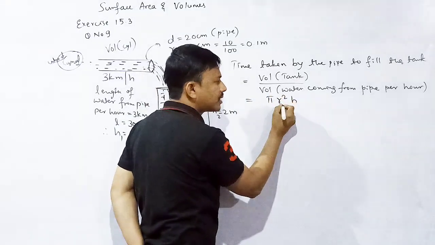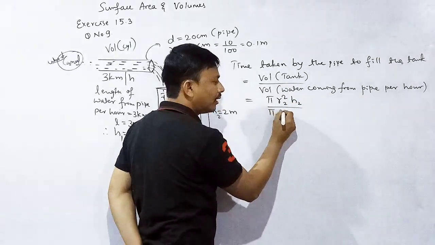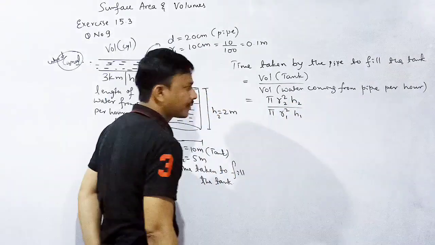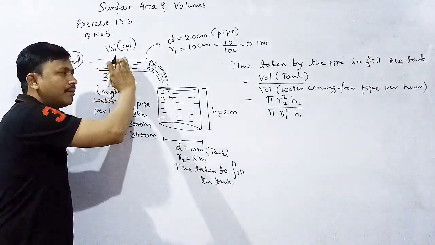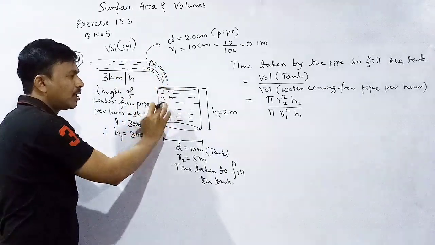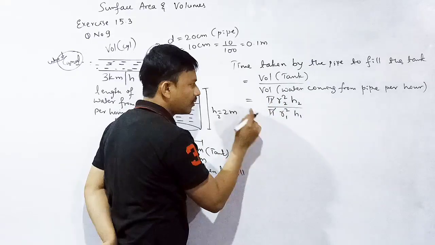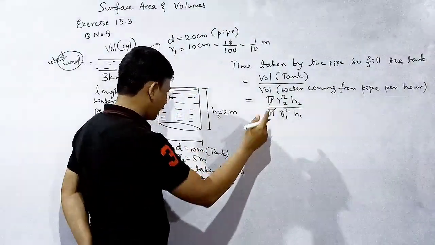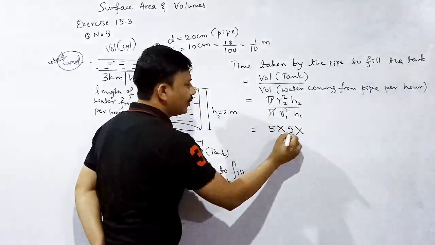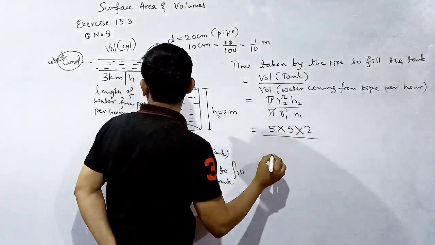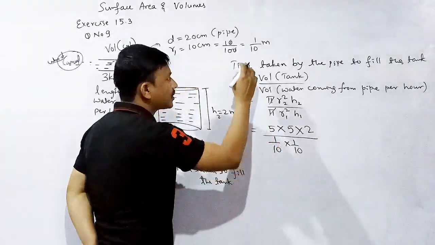Pi R square H, that is pi R2 square H2 divided by pi R1 square H1, correct? Pi cancels. What is the R2 value? R2 is 5 meter, 5 into 5. What is the H2 value? 2, divided by what is the R1 value? 1 by 10 into 1 by 10, two times because square is there.